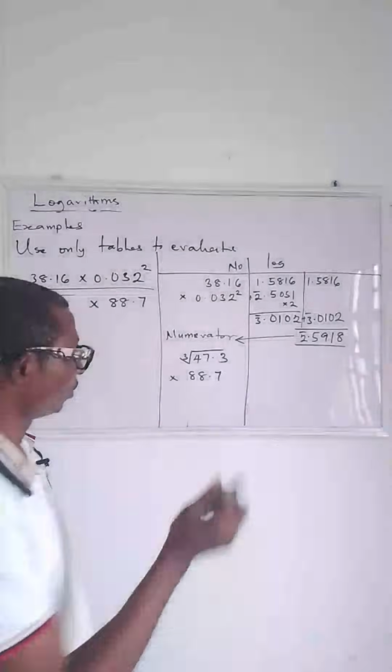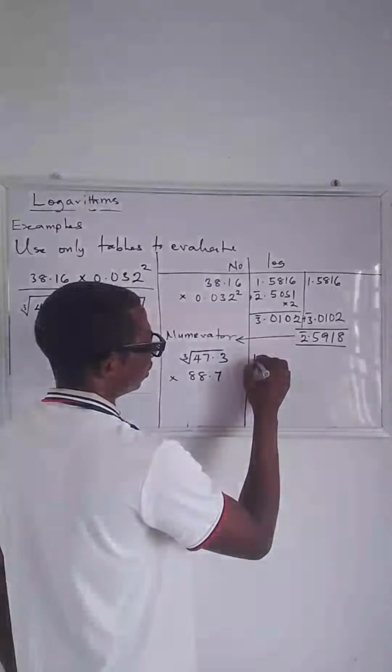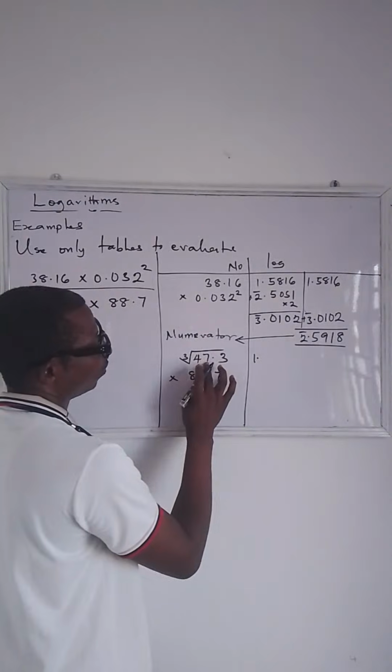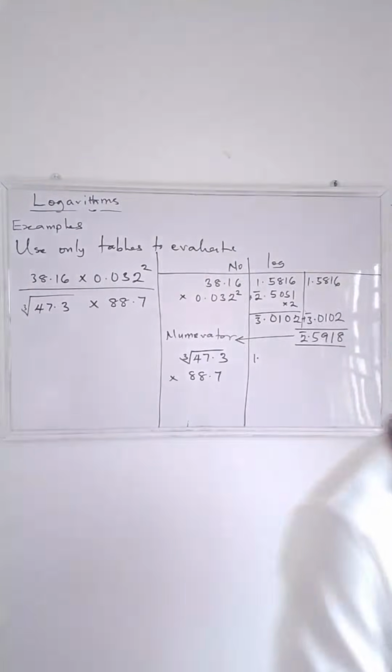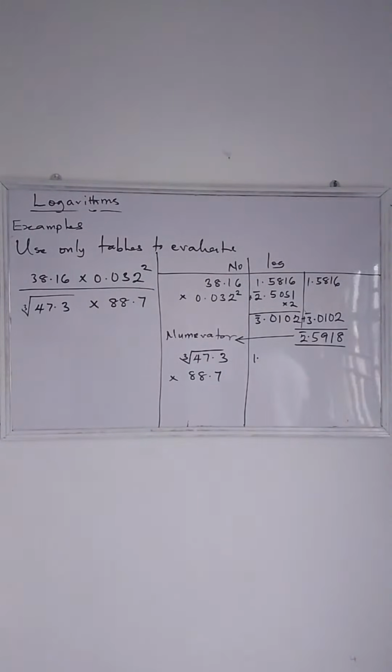That is 1. Good. So let's check 47 under 3. Can you check that and tell me the answer? 47 under 3. Is anybody giving me the answer?